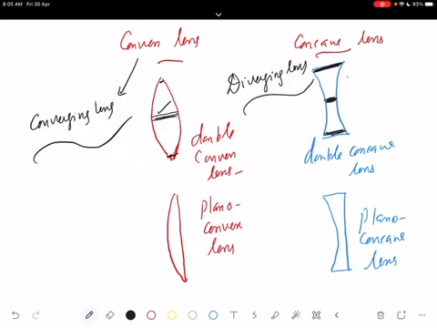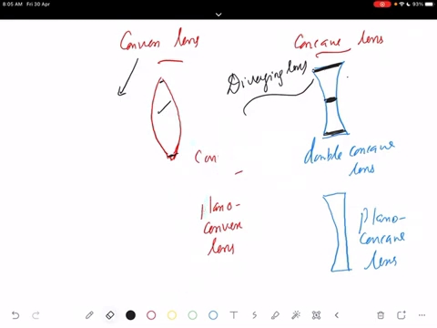Now some of the important points. Just like in the case of a mirror, we have seen what the pole of the mirror is, what the center of curvature of a mirror is, what the radius of curvature is, and what the focal length is. Similarly, we have some points here also, that I am going to mark here. The diagram is already here. In the case of a convex lens, we have two surfaces. Mainly we discussed the double convex lens. So if a convex lens is given, that is a double convex lens.